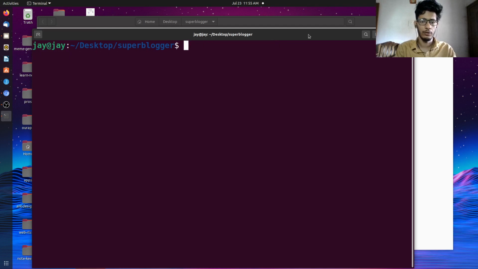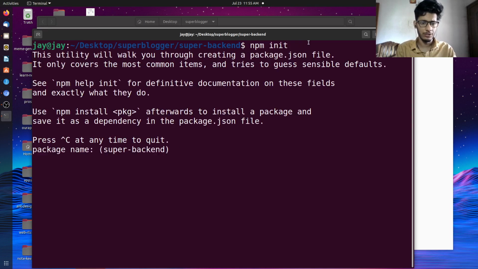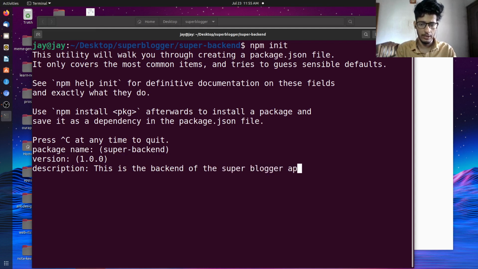Now let's go to this super backend, and this time we'll be coding the full project in TypeScript, so that will be much more in depth. Let's initialize a node project over here. Here's a tutorial on how to set up a TypeScript based project. This is initializing a new node project, super backend, version 1.1. This is the backend of the super blogger app.